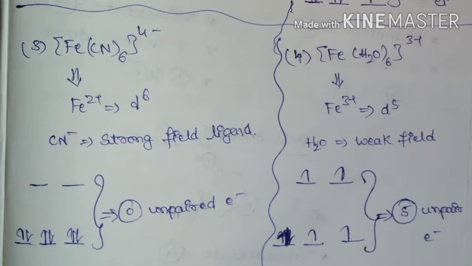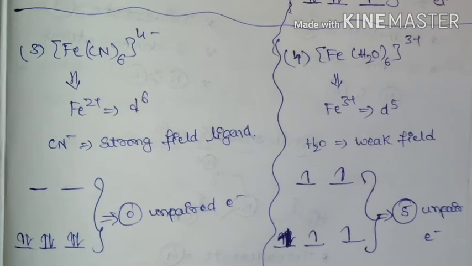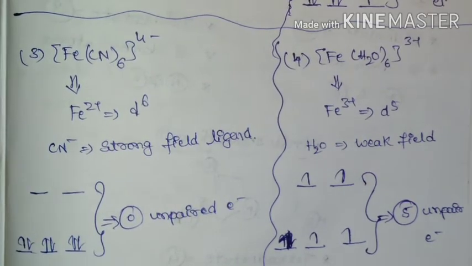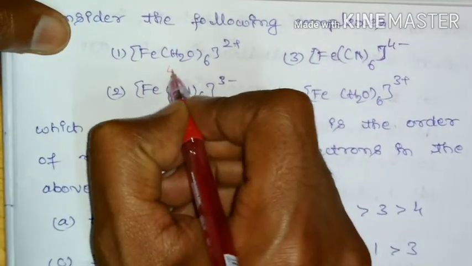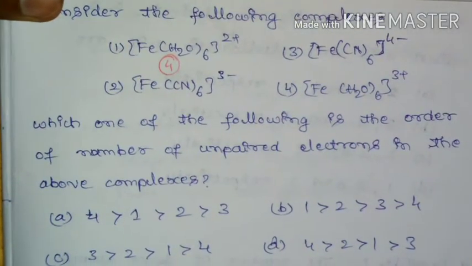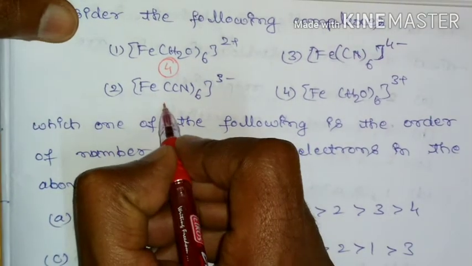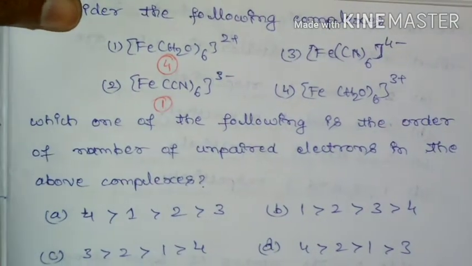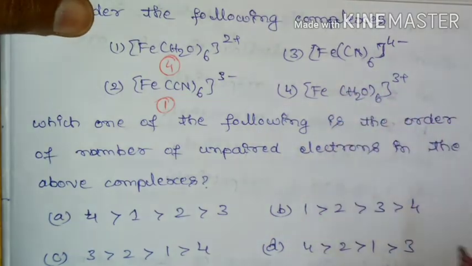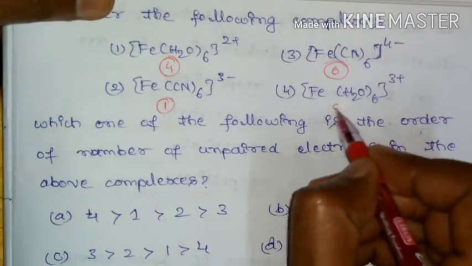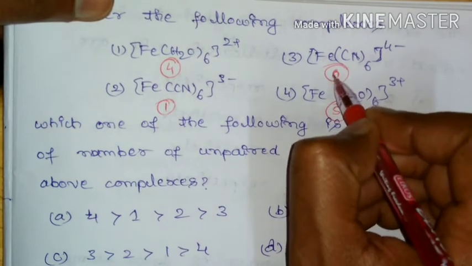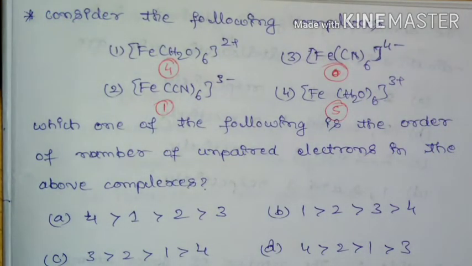So based on this, which complex is going to have the higher number of unpaired electrons? This complex is going to have 4 unpaired electrons. In this complex, there is 1 unpaired electron, this complex is going to have 0 unpaired electrons, and this complex is going to have 5 unpaired electrons.